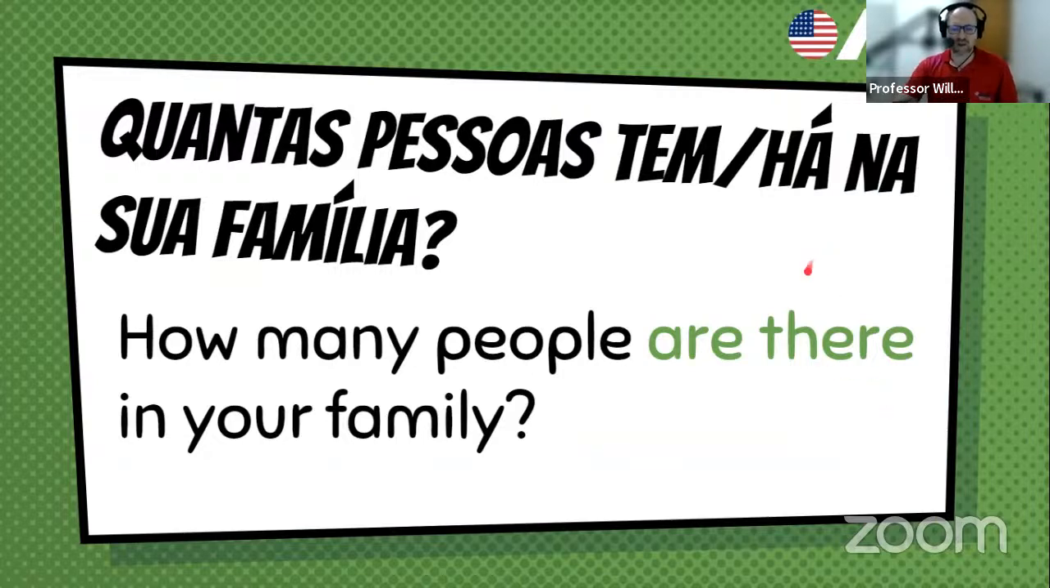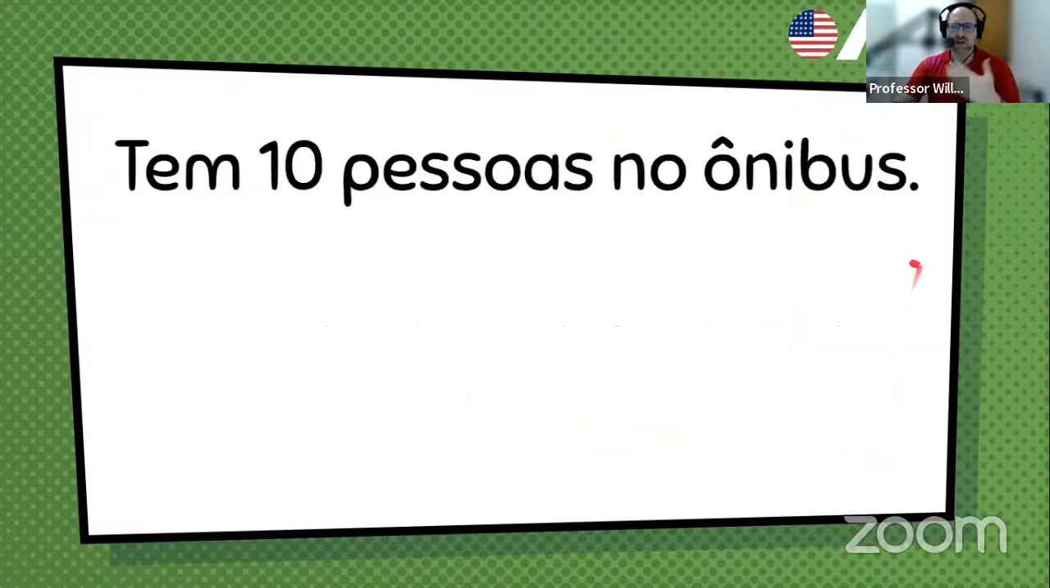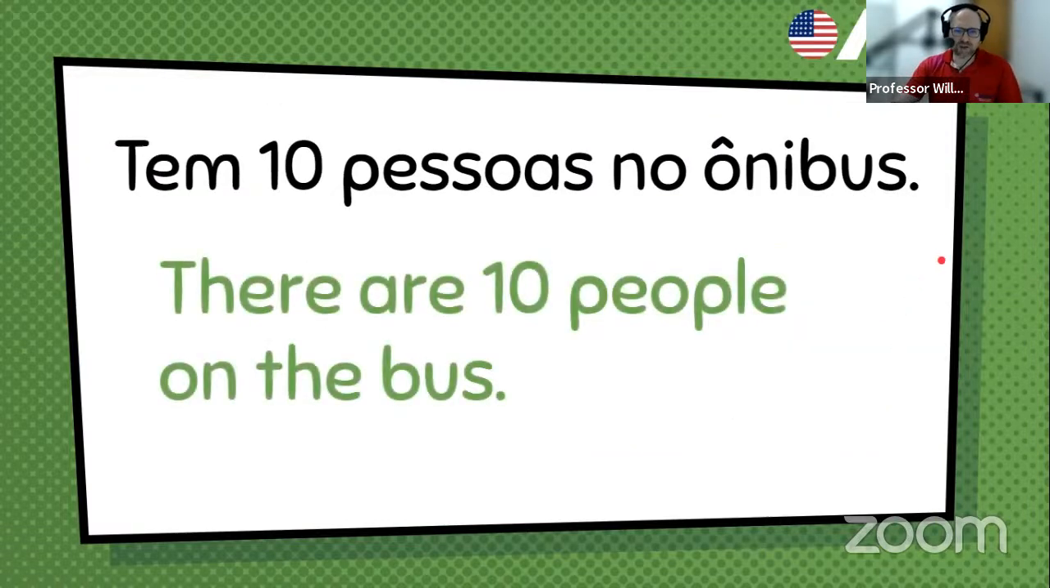Or so have 3 people in my family doesn't work. My family has, so then it starts with the family, and the family is then possessing. So in our example of tem 10 pessoas no ônibus, there are 10 people on the bus.